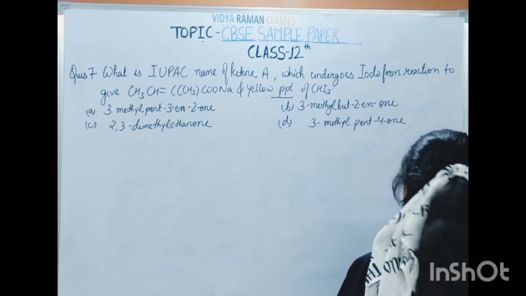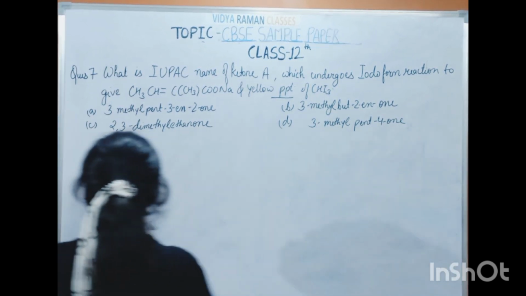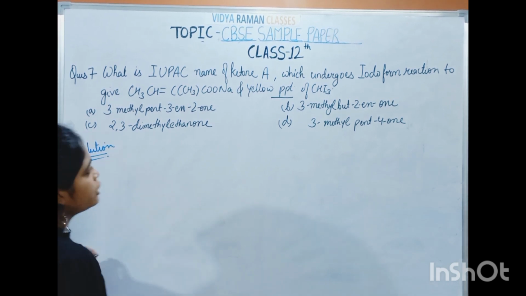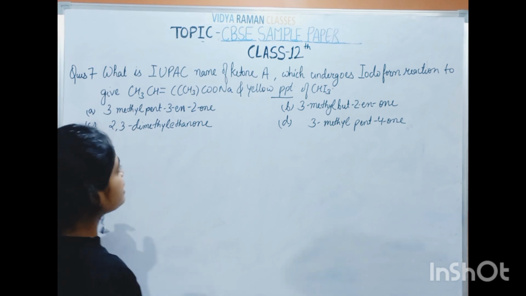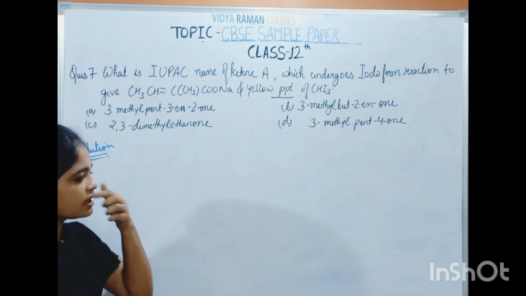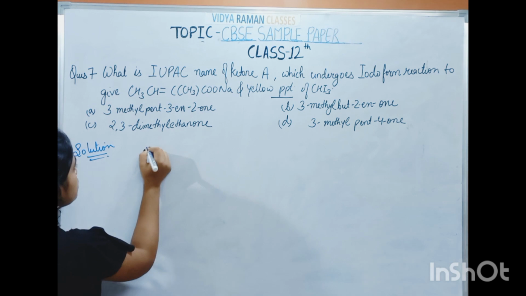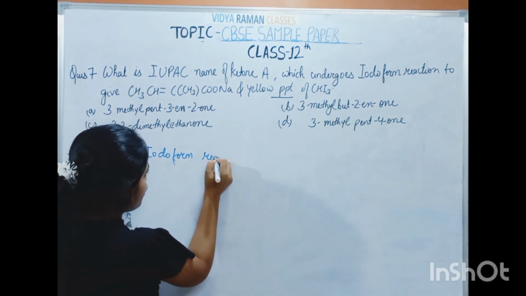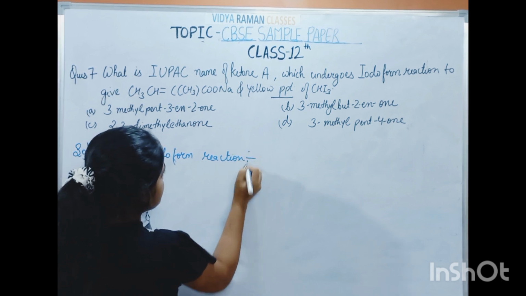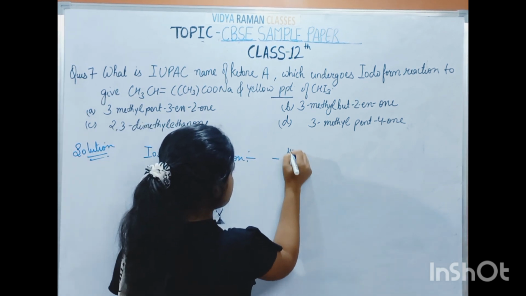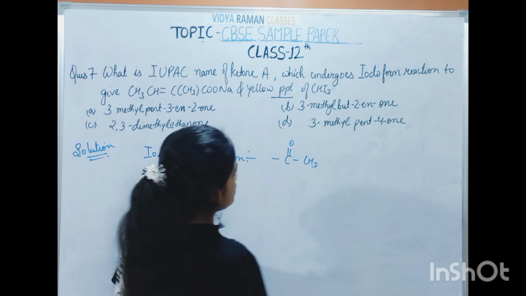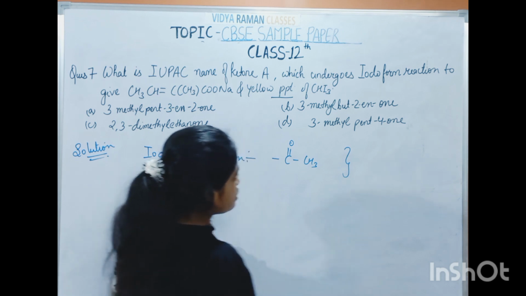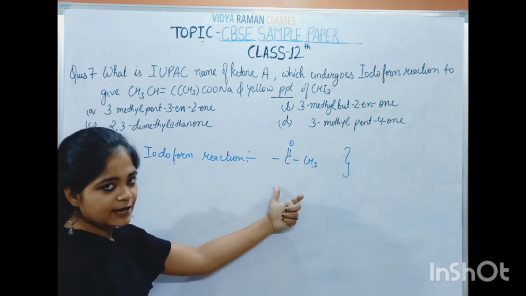So first of all, we should know that this is a question on the iodoform reaction. What is the iodoform reaction? It is given by some ketones, especially compounds having the C=O CH3 group in them. This is the special case of ketones that gives the iodoform reaction.